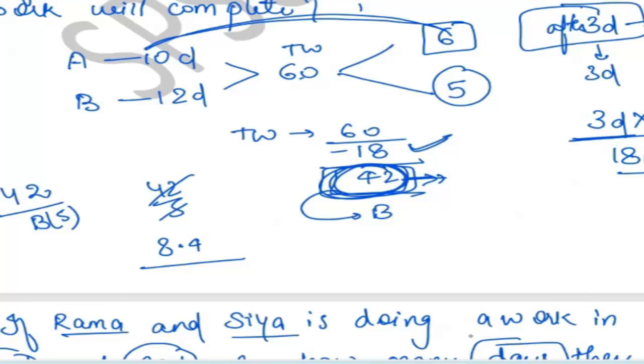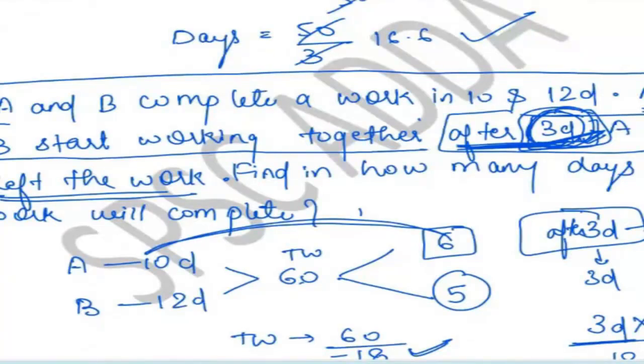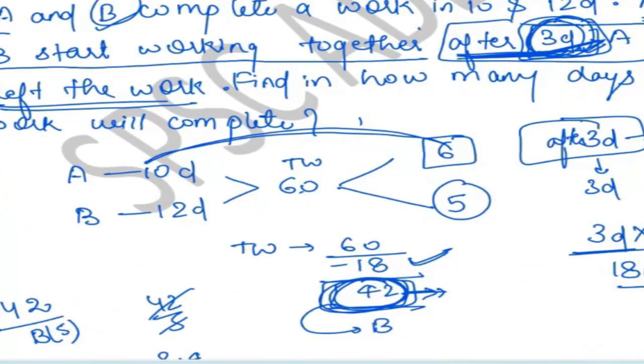Whenever you have a question in this format, where a person leaves after some days, you have to note down this day and complete the remaining work in the mentioned time. The question is telling that A had done some work for 3 days and after 3 days he left the work. So who remains in this work? The remaining part is done by B only. If A left the work, who will be the second person to complete the work? B only. So B will complete this whole remaining work. Are you getting it?